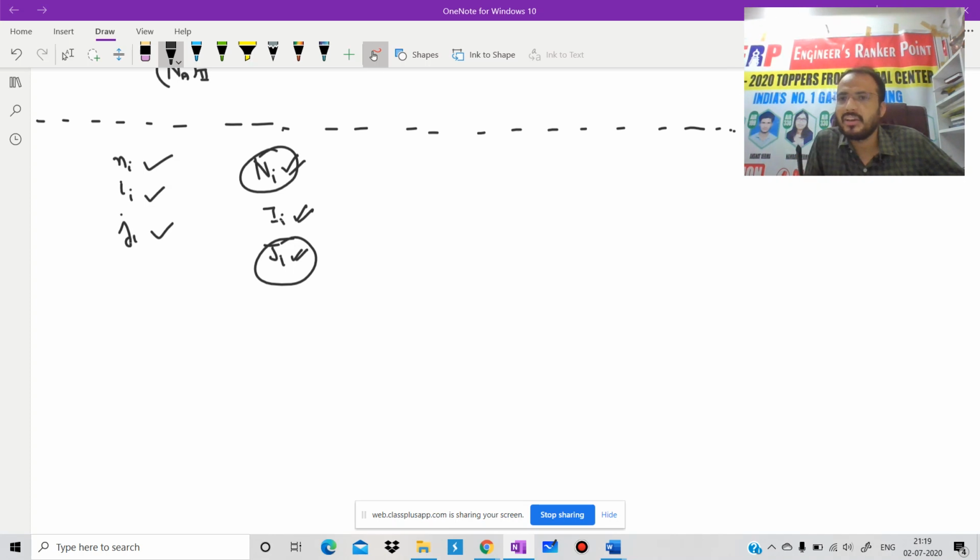In a similar way, we defined here two types of diffusion: natural molecular diffusion, and forced molecular diffusion. Or in the language of mass transfer, we can say eddy diffusion, because eddies are present in turbulent flow, not in laminar flow.